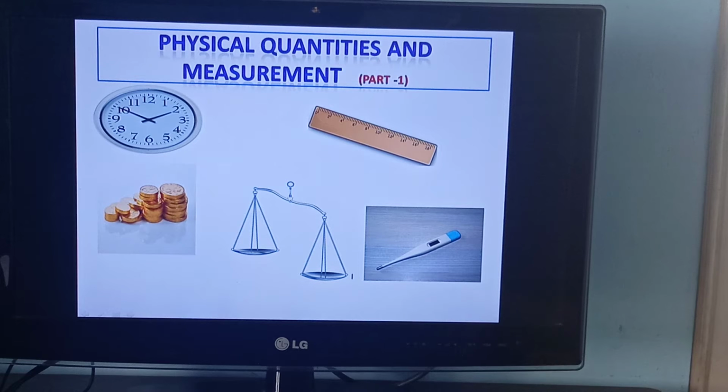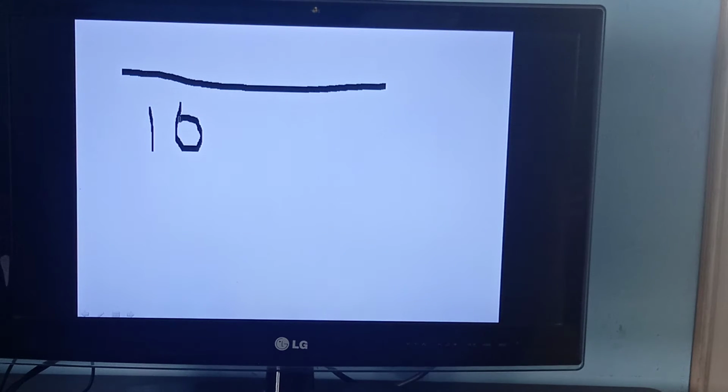Okay. Before going to the lesson, I want to discuss a point. See, this is a line. Roughly I am drawing it. I have taken a ruler and measured its length, which was 10. Does this number make complete sense to measure the length of this line?